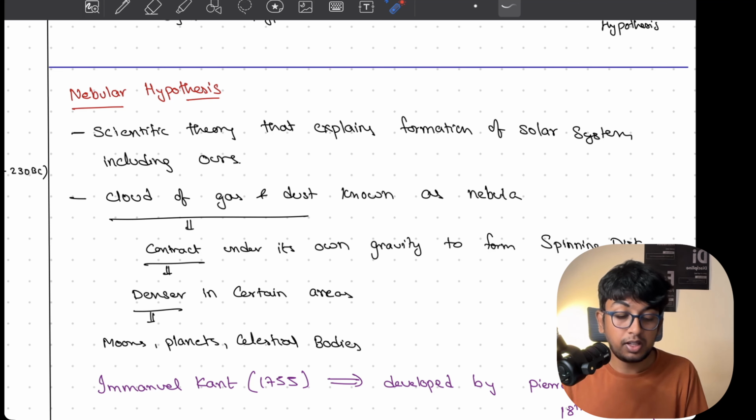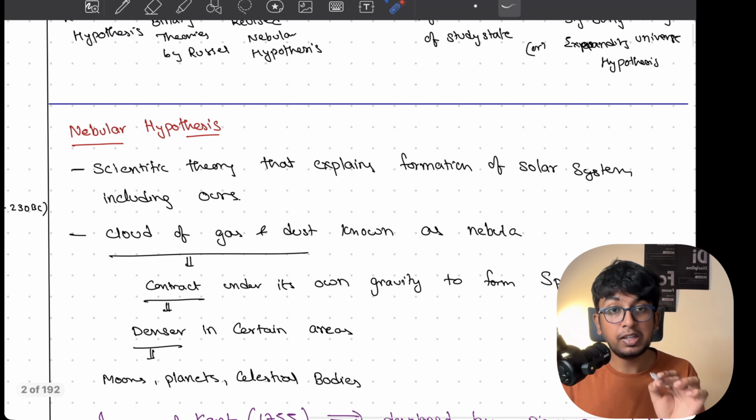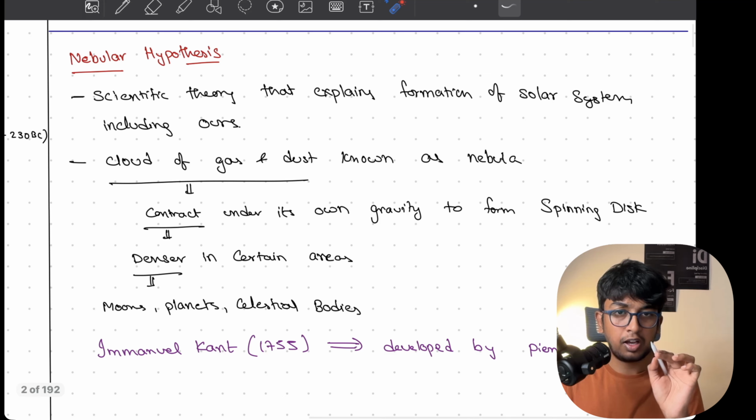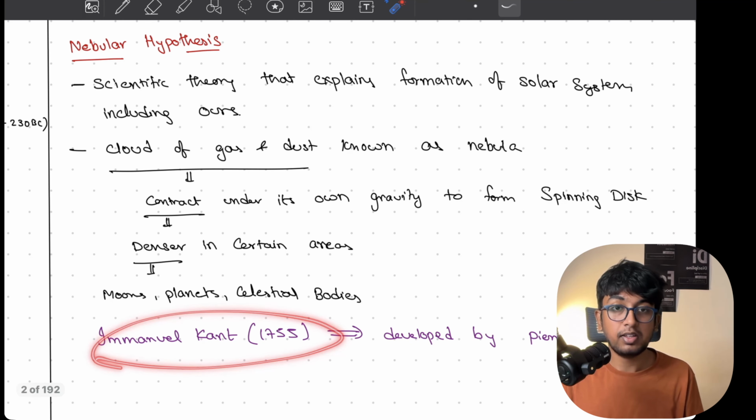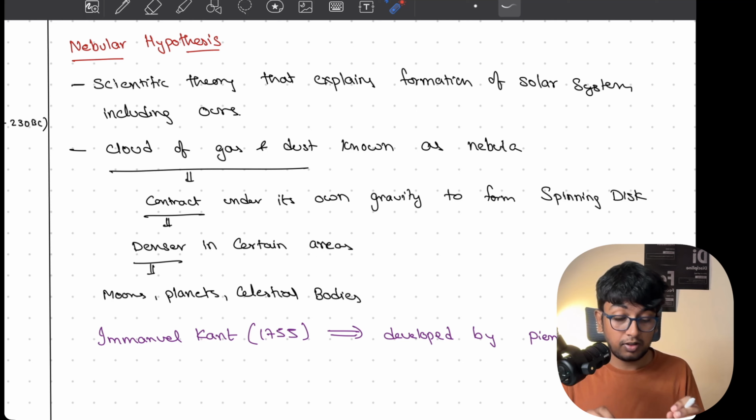The scientific theory that explains the formation of the solar system, including our solar system, is the nebular hypothesis. This is given by a famous philosopher. If you are having PSR optional, then you should read about Immanuel Kant. Immanuel Kant is a bigger philosopher, bigger scholar even in PSR and in many other optionals. So you have to know his name at any cost. Immanuel Kant, 1755 is the complete mark you have to remember.